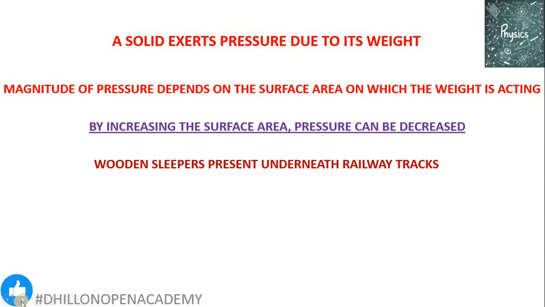So if wooden sleepers are not present below it, then they will yield inside the ground, leading to an accident. So in order to avoid this, wooden sleepers are present below the railway tracks, which increases the surface area, due to which pressure decreases.